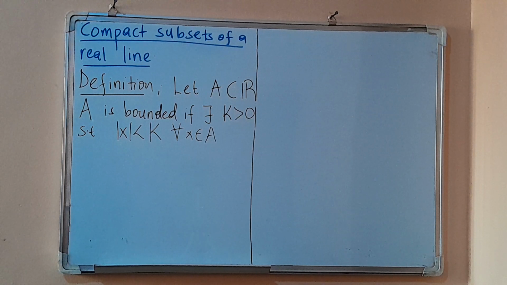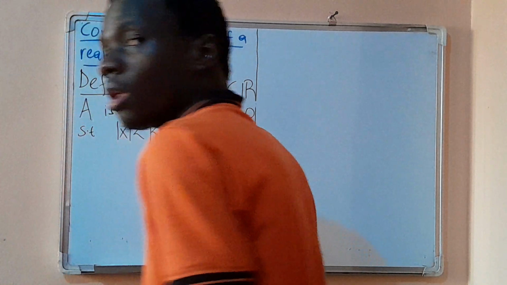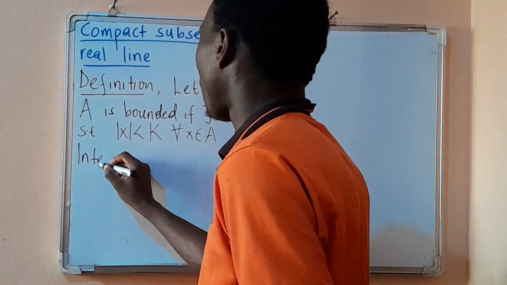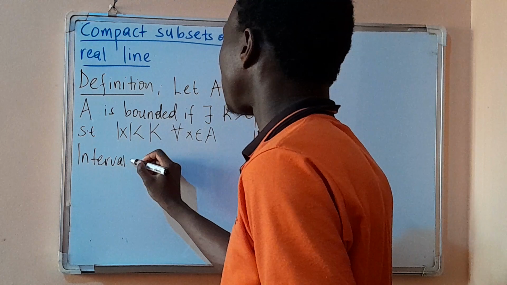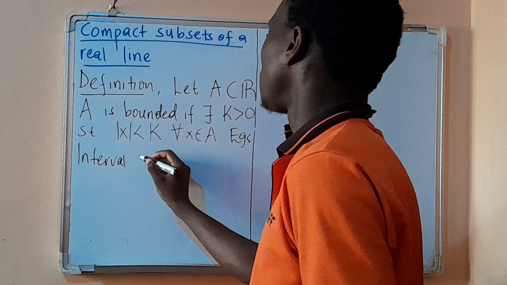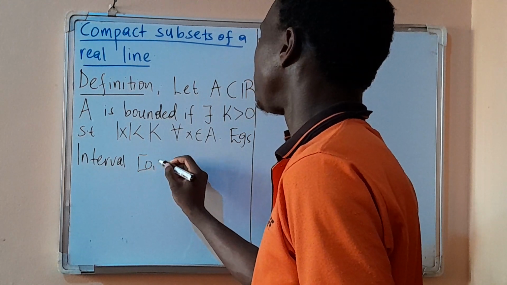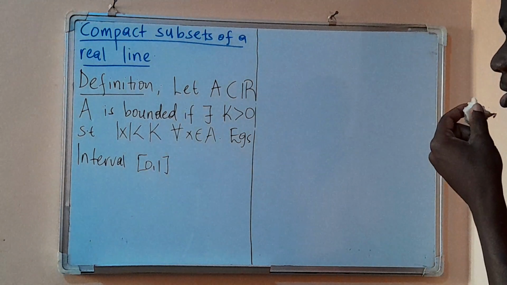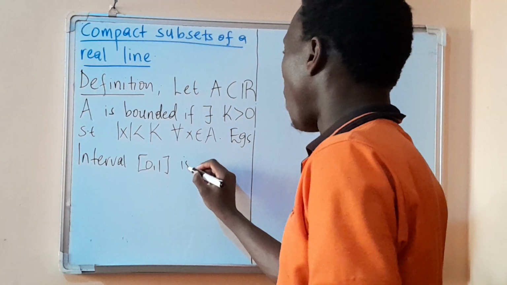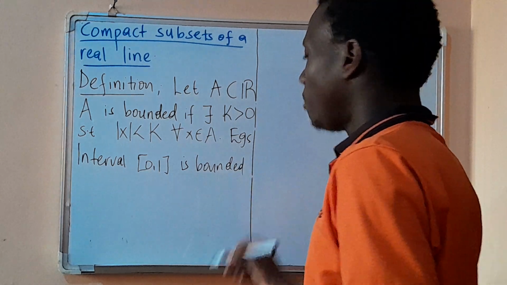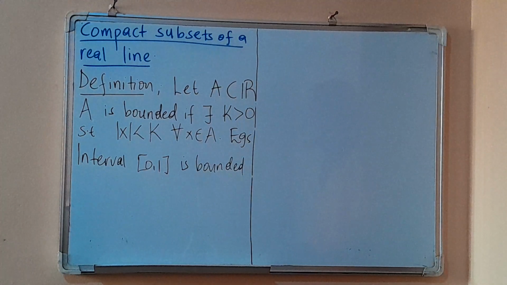You can take some examples. The interval 0, 1 is bounded. This is bounded above by 1, below by 0.